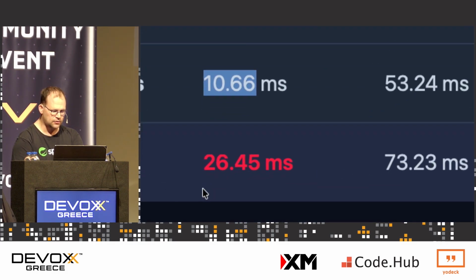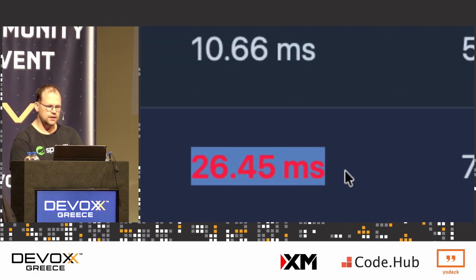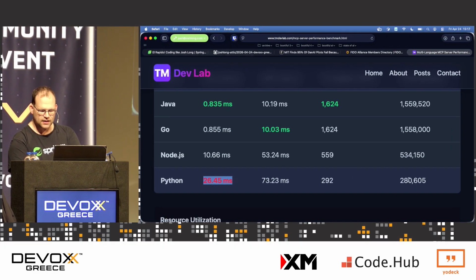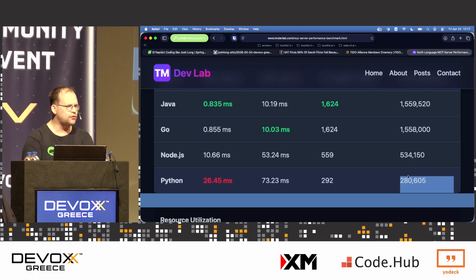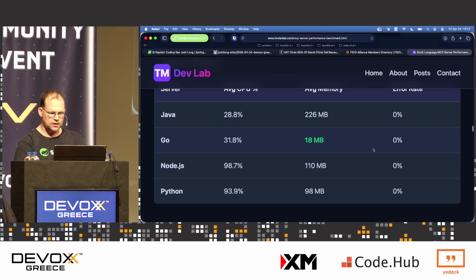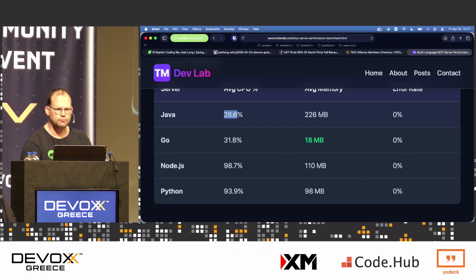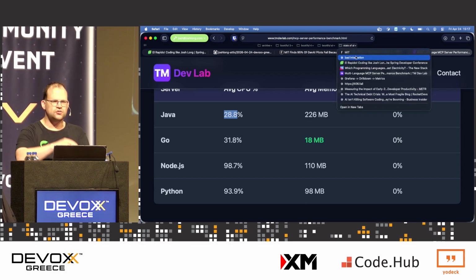And Python, by the way, this is awkward. The MCP implementation they're using is called fast MCP. Can you imagine the slow MCP? This is 26.4. It's less than, my goodness, it's less than a fifth. It's like 20%, right? Terrible. And then same thing for everything else. The RAM usage on the JVM is 28%. So we have an amazingly efficient runtime. We have an amazing efficient ecosystem. The JVM is an amazing place. The Spring ecosystem is where all the business logic is. We are really well suited.